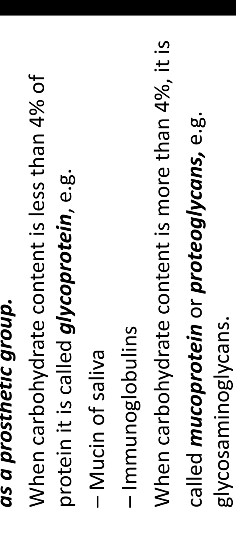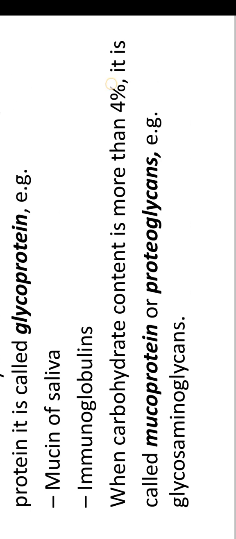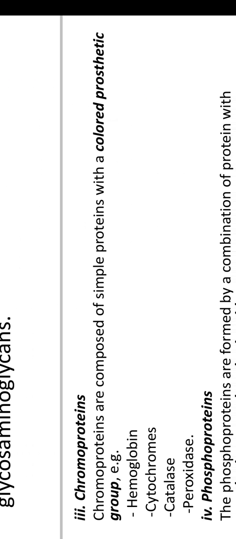Above this, if more than 4% is combined with protein, that is known as mucoprotein or proteoglycans. Examples of glycoprotein: mucin of saliva, immunoglobulins. Examples of mucoproteins: glycosaminoglycans.